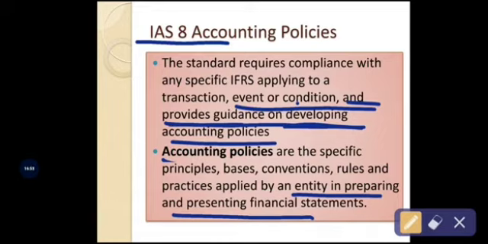So these accounting policies are ultimately helpful to the business organization to practice and to prepare the presentation of the financial statement. Okay, so this is the International Accounting Standard 8 accounting policy.